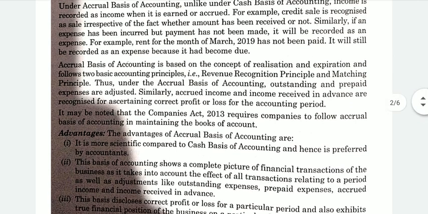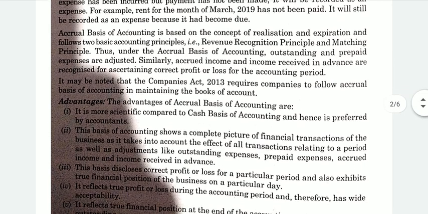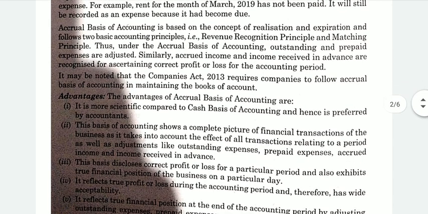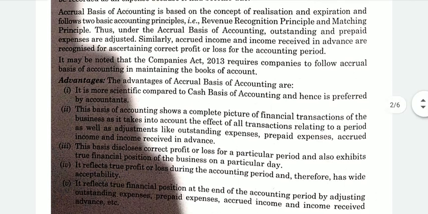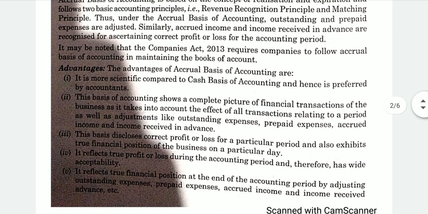The advantage is that it is more scientific if we compare it with the cash basis. This system also shows the complete picture, right? Because it discloses the correct profit and loss account, and it also reflects exactly the true profit or true loss incurred by the firm, the organization.